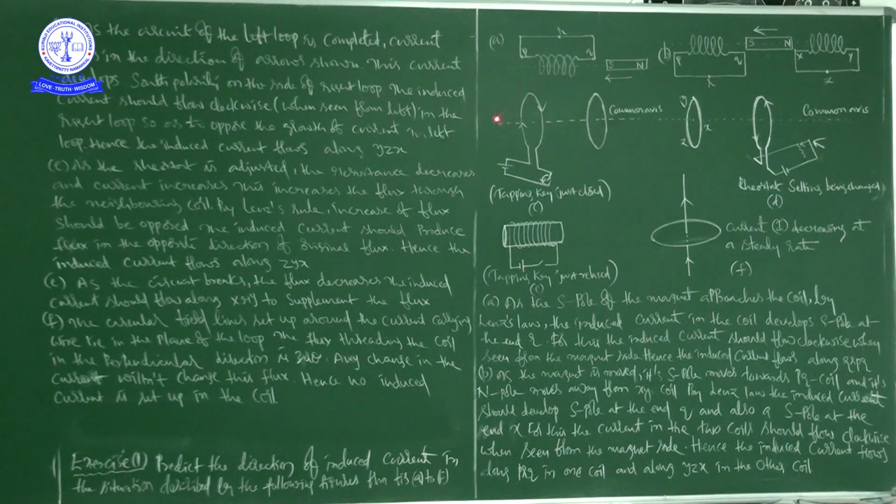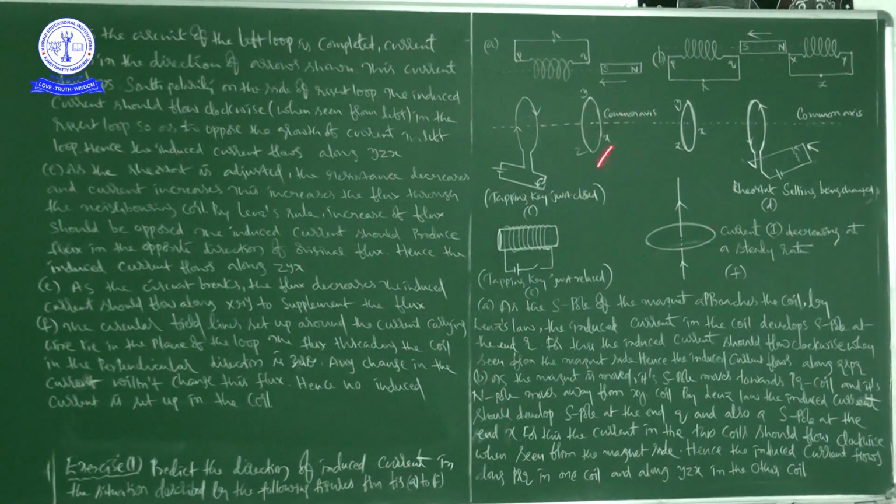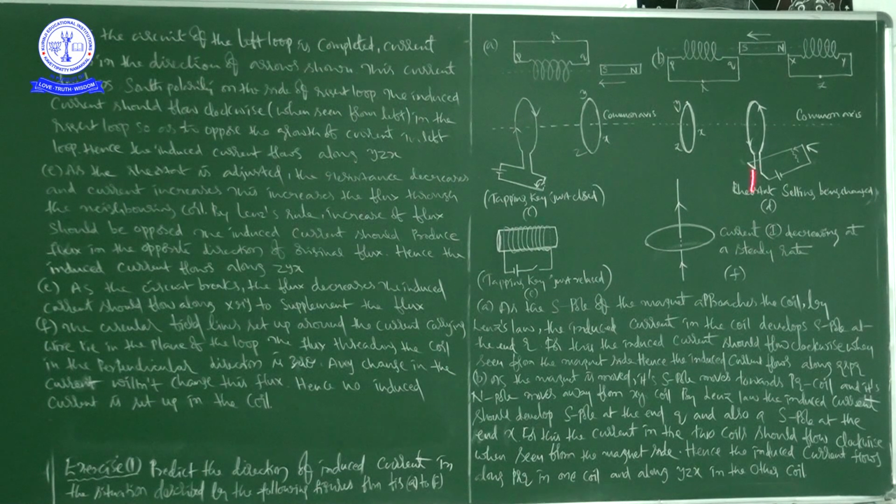Hence the induced current flows along YZX. Induced current should flow along YZX. Okay. So what is Y and what is Z and what is X? See here. YZX, this is the direction of induced current. Now see figure 4. This is figure 4.